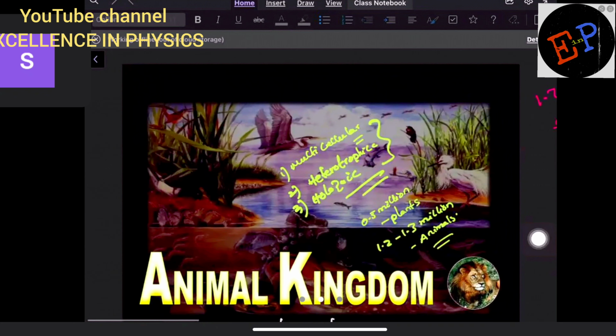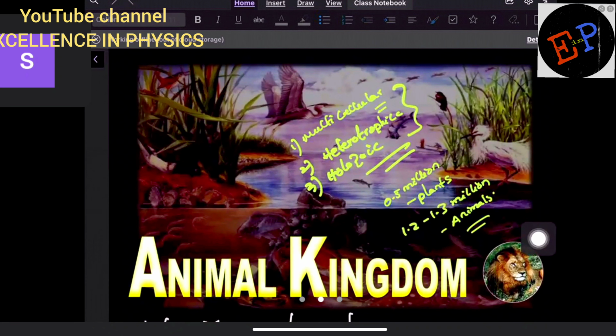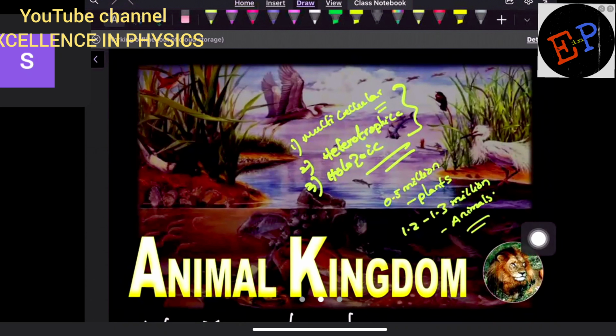So first of all, in animal kingdom, these are the properties which we have already studied. So animals, basically they are multicellular. What is meant by multicellular? They are made up of many cells. Clear, no?